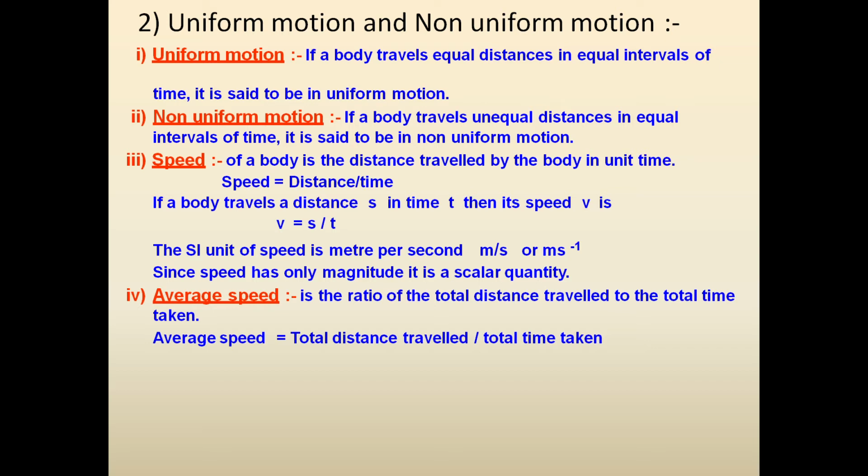Average speed. Average speed is the ratio of the total distance traveled to the total time taken. Formula is total distance traveled divided by total time taken. How you can understand average speed? Let us understand it with the help of one example.